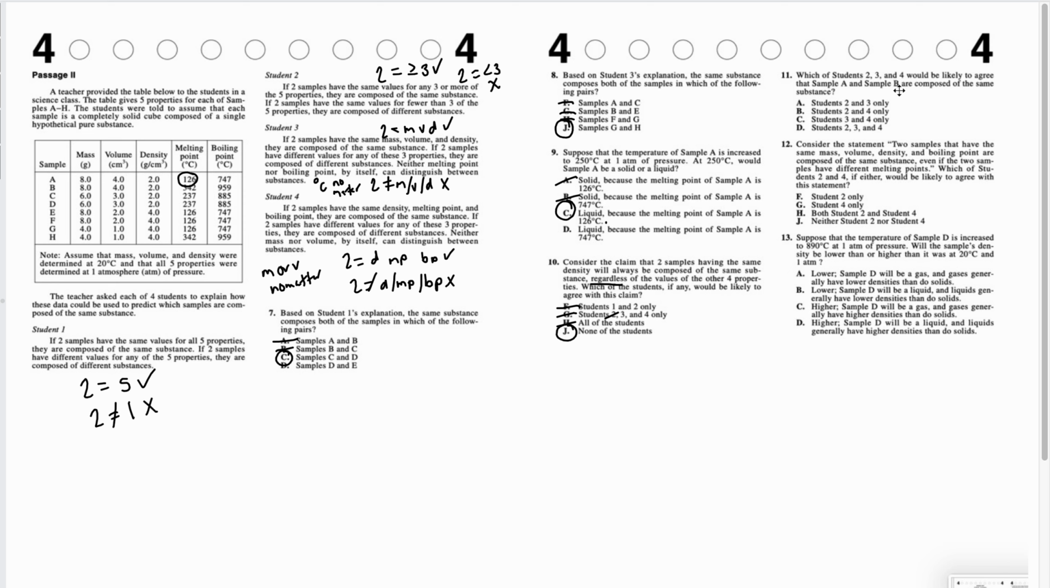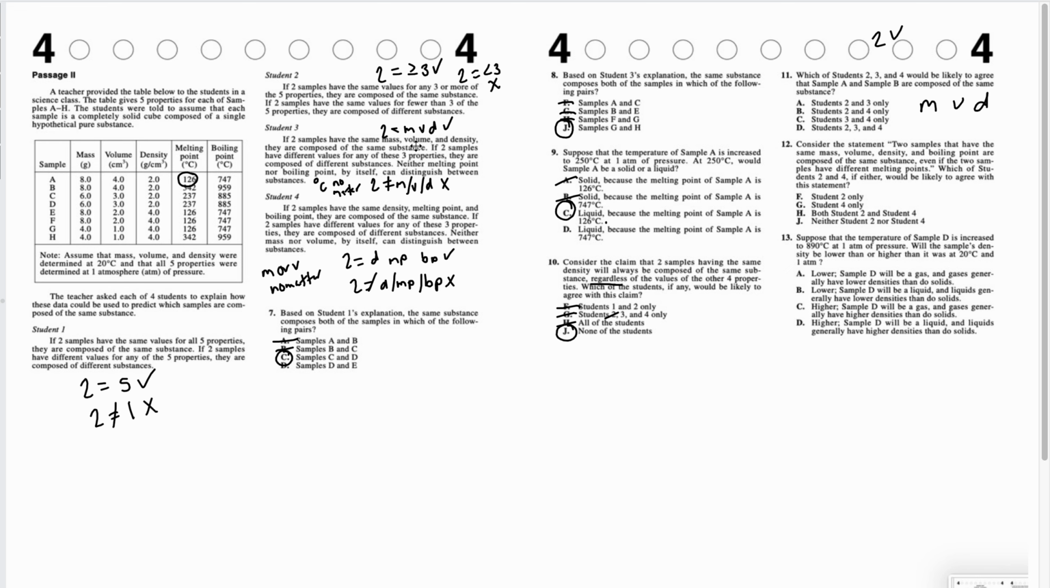Question 11, which of the students 2, 3, and 4 would be likely to agree that sample A and sample B are composed of the same substance? If we look at students 2, 3, and 4, we're looking at A and B, which have the same mass, the same volume, and the same density, but they do not have the other ones. So student 2 says any 3. It does not matter which 3, but any 3. So student 2 works because there are 3 pieces.